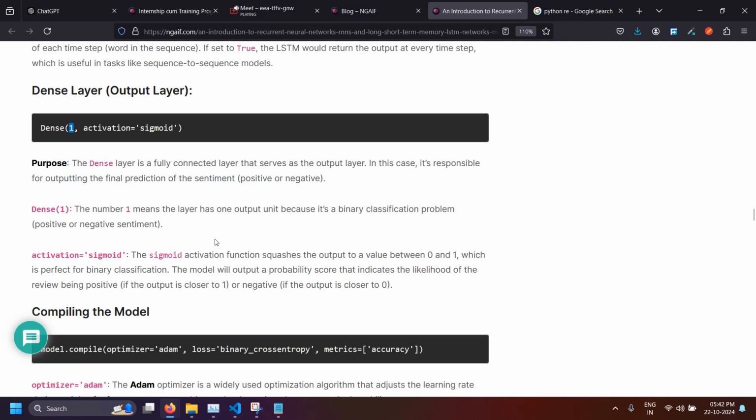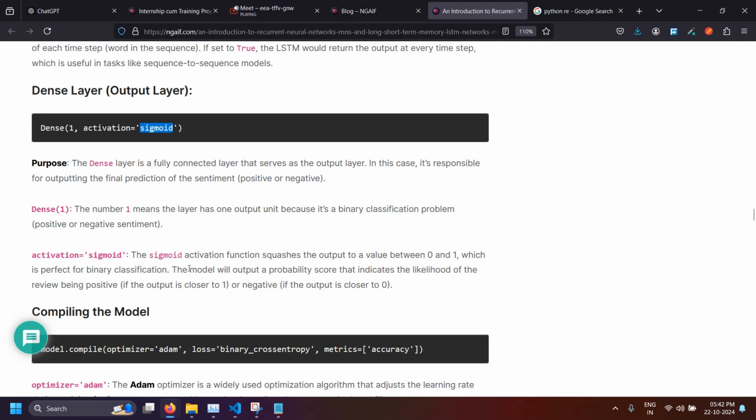Activation sigmoid. The sigmoid activation function squashes the output to a value between 0 and 1. As you know, we have used different activation functions in each project because it depends on what kind of output we want. Here we want a binary output in the form of 0 and 1. So this is the reason we are using sigmoid activation.